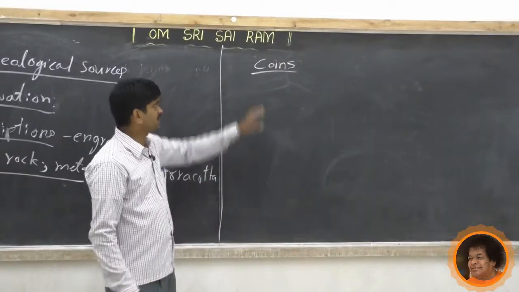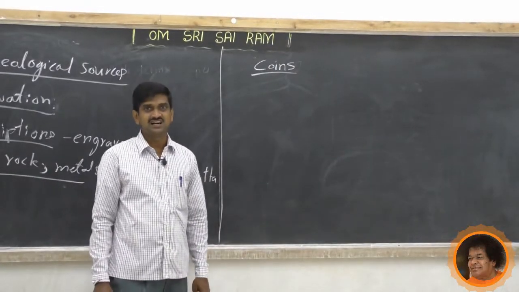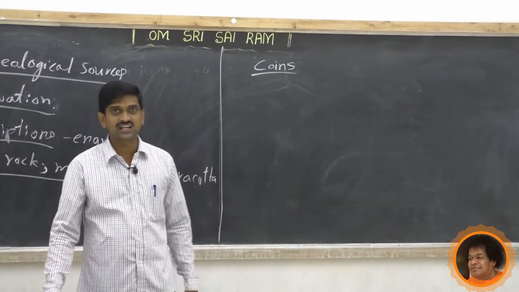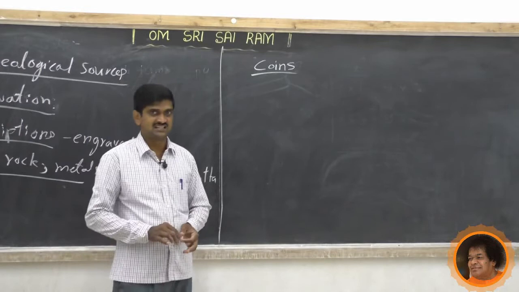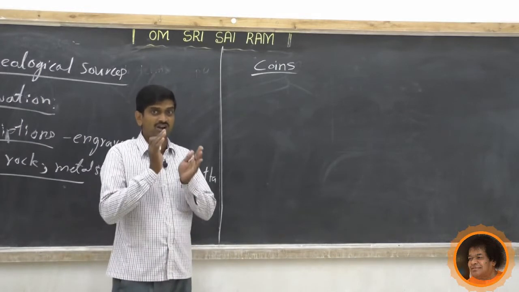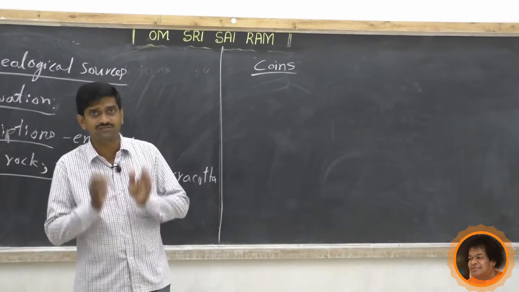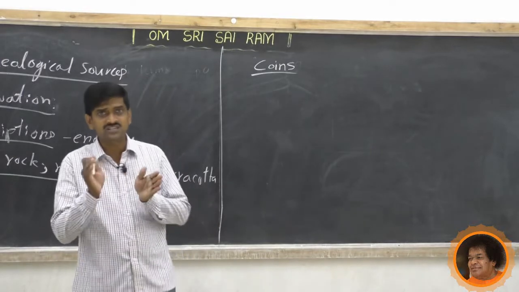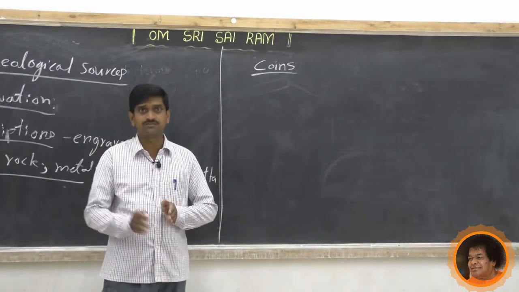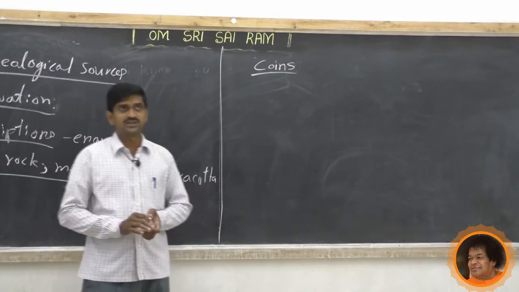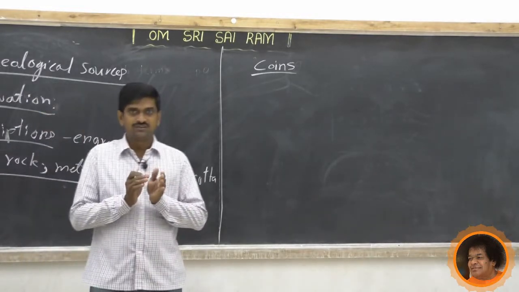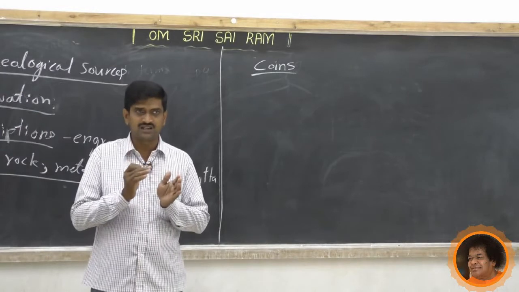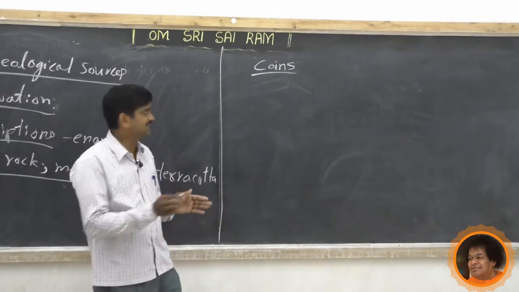Let us concentrate on the coins. Coins are another archaeological source. Coins are small in size, but they have a lot of information. They focus on various aspects of the ancient period. By studying the coins we can get a lot of information, maybe regarding their boundary